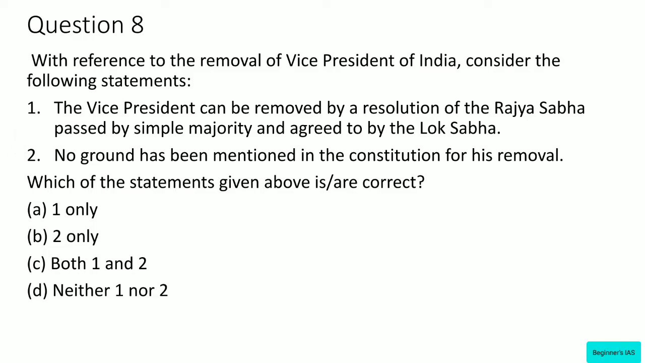See, the Vice President can be removed from the office before the completion of his term also. The formal impeachment is not required for his removal. He can be removed by the resolution of the Rajya Sabha passed by effective majority. Kindly remember this point. This is very important. Effective majority. So what do you mean by effective majority? One has to know about this. And this is also agreed by the Lok Sabha. So here it is given as simple majority. It makes this statement wrong.